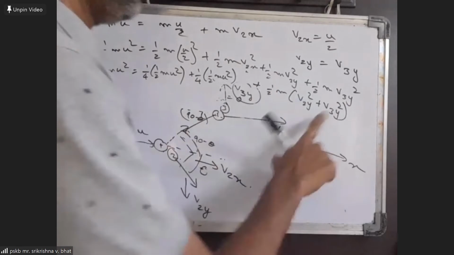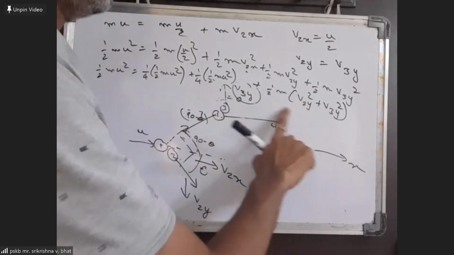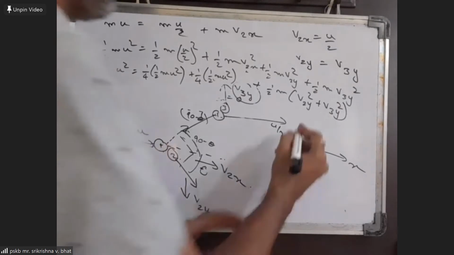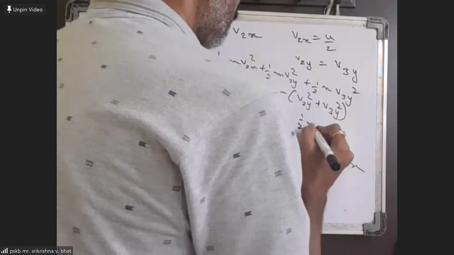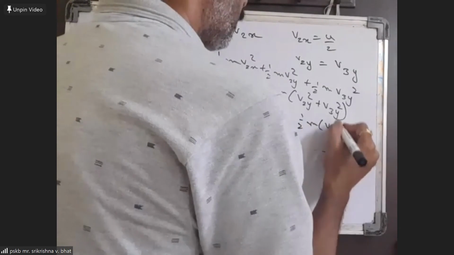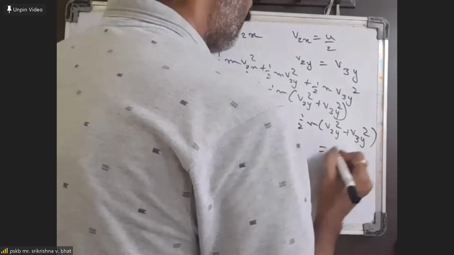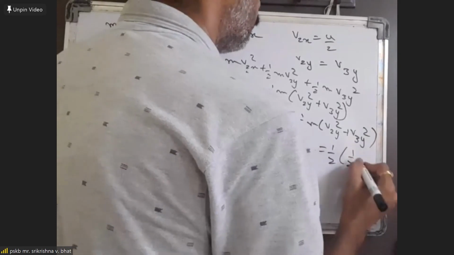So this whole quantity should be equal to half of half m u square, that is, half m into v2y square plus v3y square should be equal to half of half m u square.